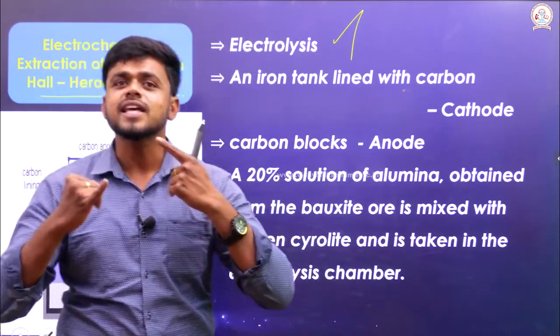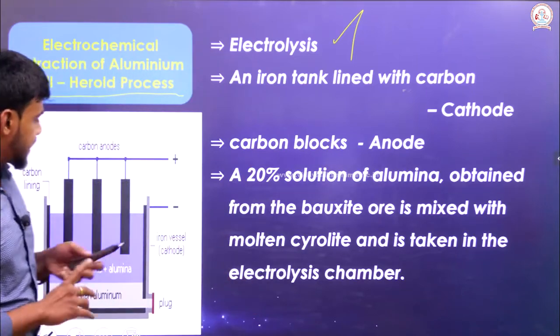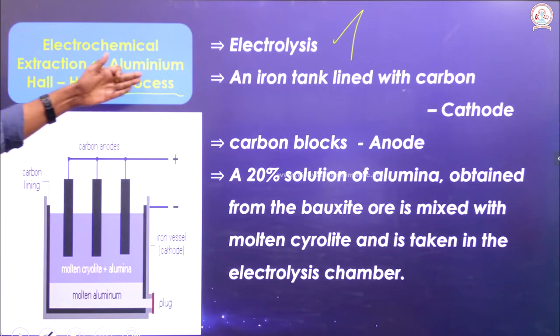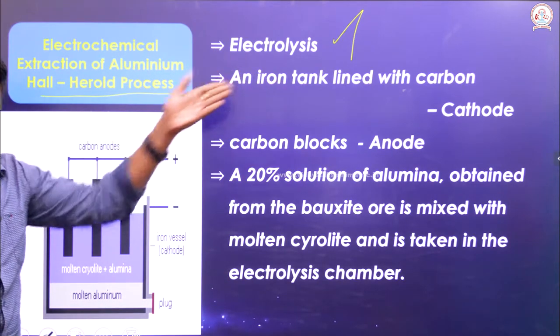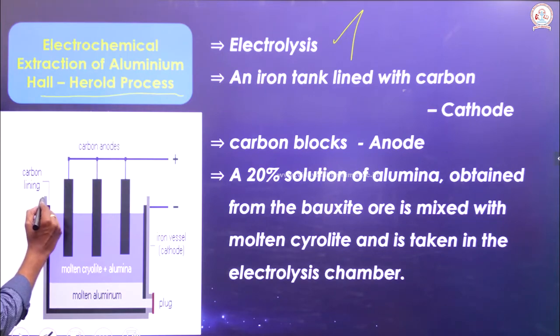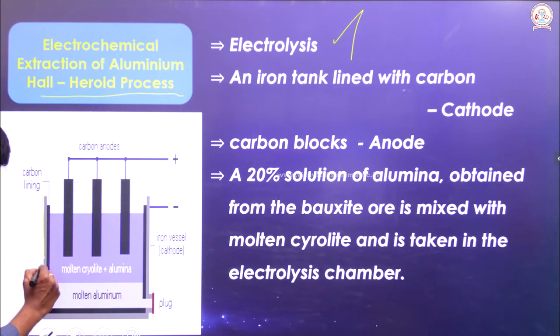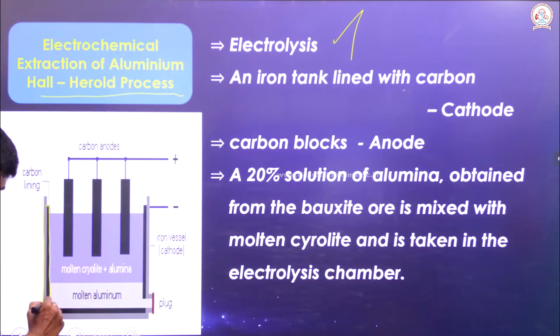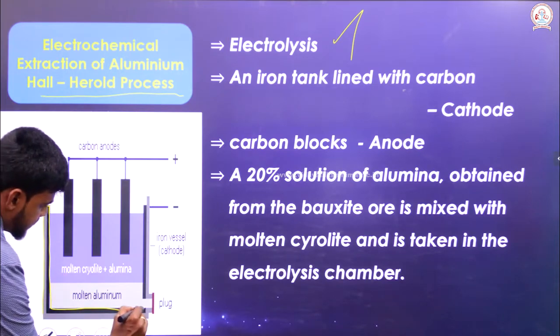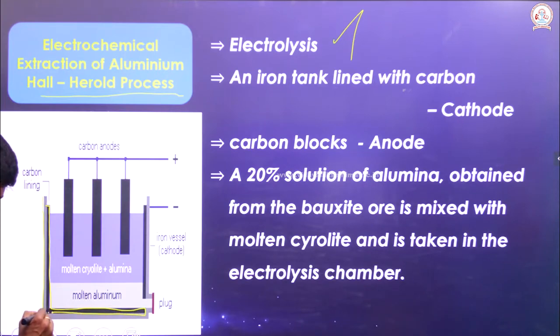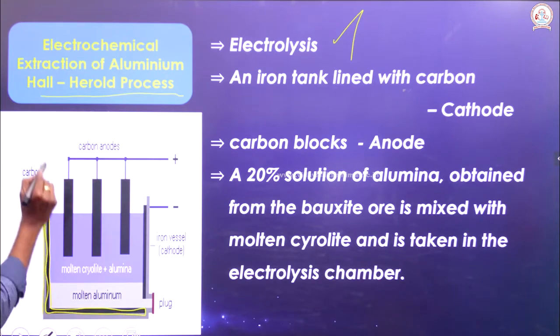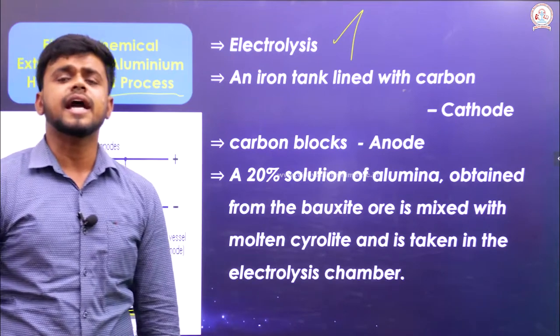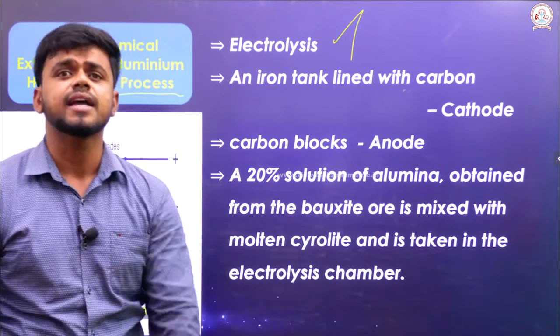Here the cathode that I have taken is the iron tank lined with carbon. You are able to find this is the iron tank, and the black layer is called carbon. So an iron tank which is lined with carbon is taken as a cathode.